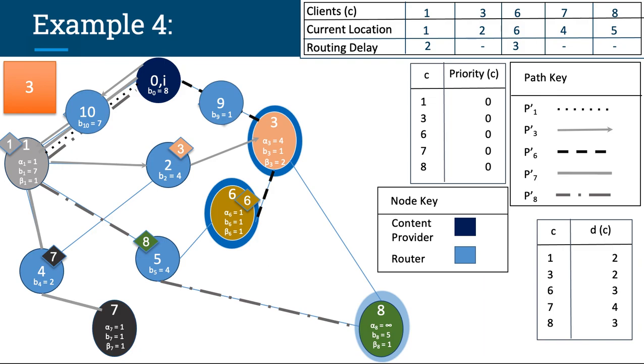At time tick 3, we look at nodes 2, 4, 5, and 6. For nodes 2, 4, and 5, the bandwidth values are 4, 2, and 4, all greater than 1, the number of packets to be transmitted at each node. So the packets will be forwarded along their respective paths. At node 6, however, the packet for client 6 has just reached its destination, so the routing delay is set accordingly to 3. At time tick 4, we see that the packets for clients 3, 6, and 8 have all reached their destinations, so the routing delays for each client is equal to 4.